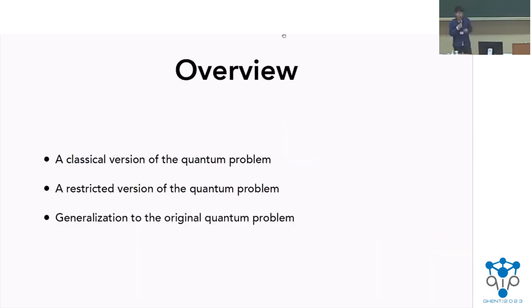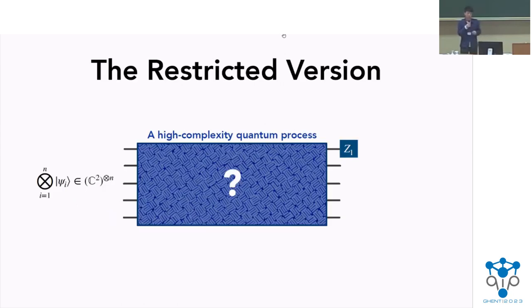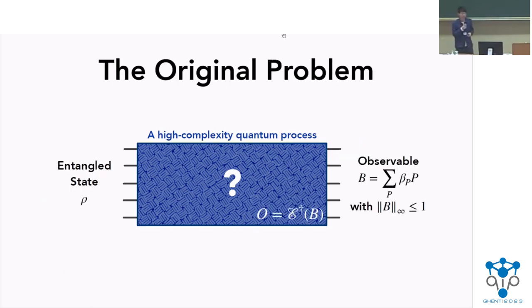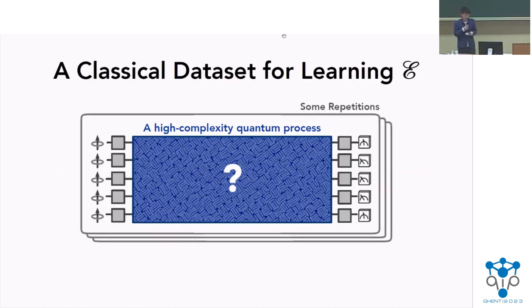And now, let's use all these ideas to generalize back to the original quantum problem. So in the restricted case, we're focusing on product state input and Z1 as output. And the original one that we set out to do is to consider input states that can be highly entangled, and we wanted to predict more observables B. So here we're going to focus on B that's a sum of few-body terms. And we're going to use this data set, which essentially considers random product state inputs and then performs randomized product measurement at the end. So it's just slightly different from the previous one.